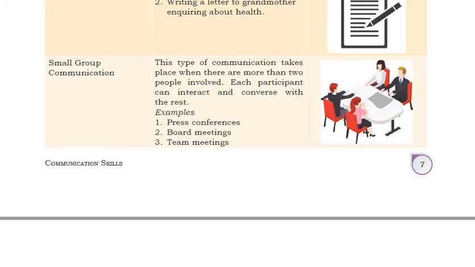Board meeting, conferences. In this, a number of people discuss with each other, right. So this is a kind of what? Small group communication. It is a type of communication that takes place when there are more than two people involved. Each participant can interact and converse with the rest, okay.